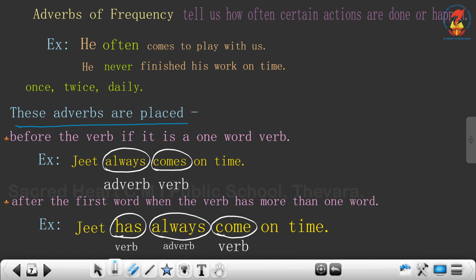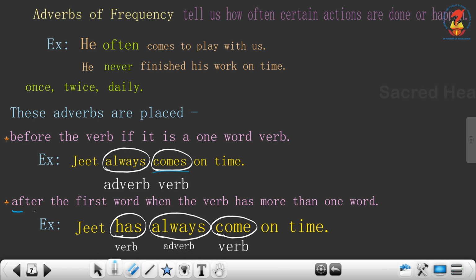These adverbs are placed before the verb if it is a one-word verb. So, you have to see that. Now, example, Jeet always comes on time. Here how many verbs are there? Only one verb, comes. So, the adverb always is added before the verb. I hope you understood that.